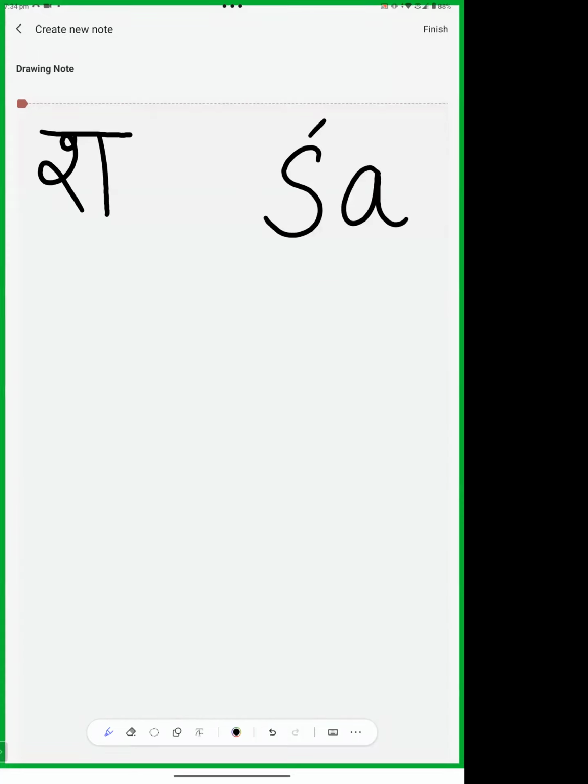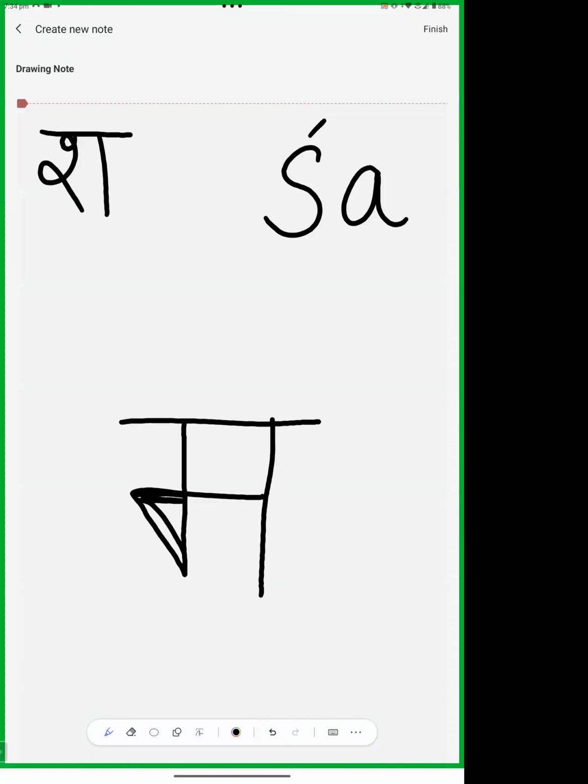In Sharda, first of all there is an upper line, then we make this, and this is filled. This is not this, this is angular. Okay, we have to keep this in mind.